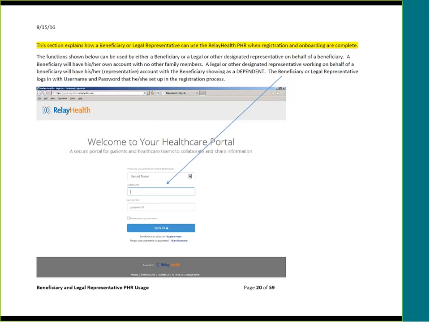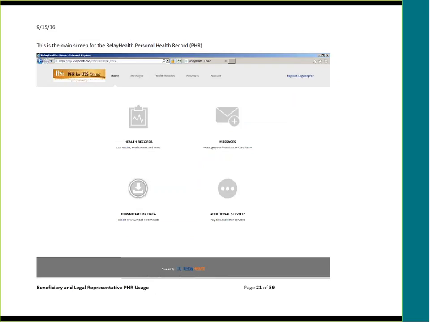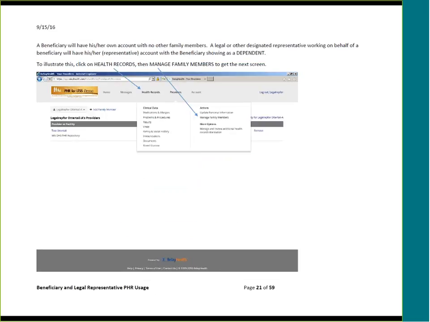The beneficiary or legal representative logs in with the username and password that he or she set up in the registration process. This is the main screen for the Relay Health personal health record. A beneficiary will have his or her own account with no other family members, as we just discussed, and a legal or designated representative working on behalf of a beneficiary will have his or her account along with the beneficiary as a dependent.